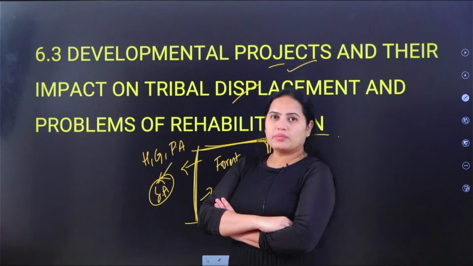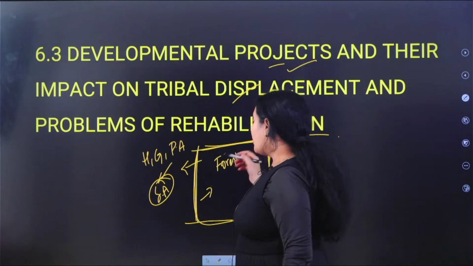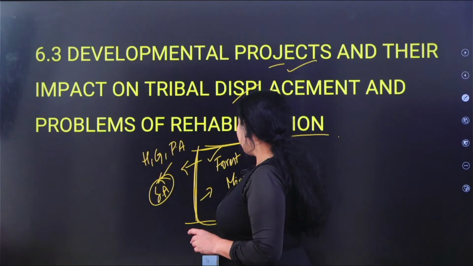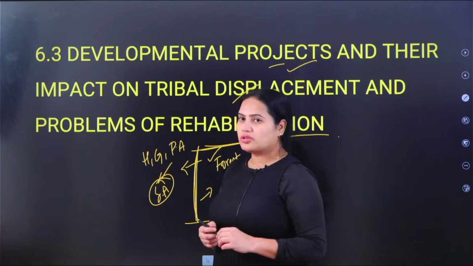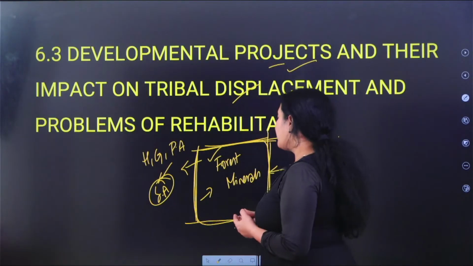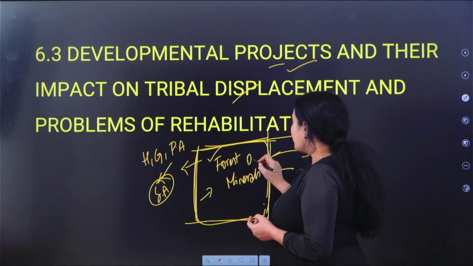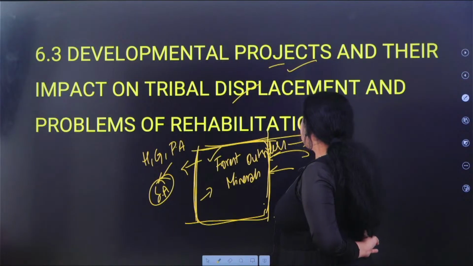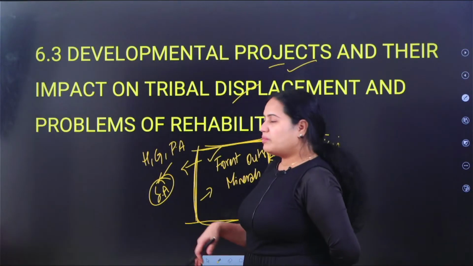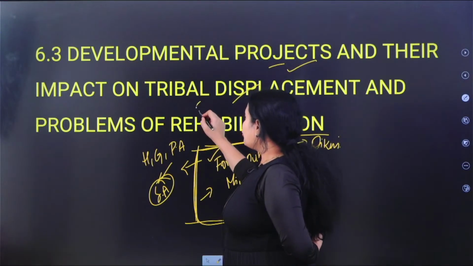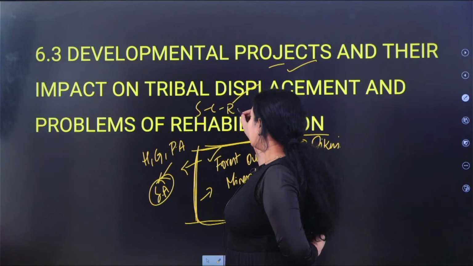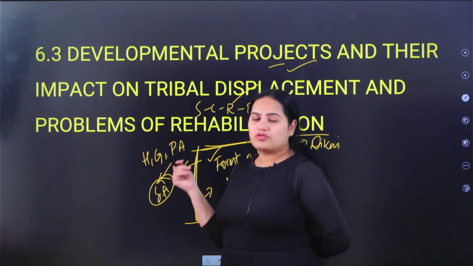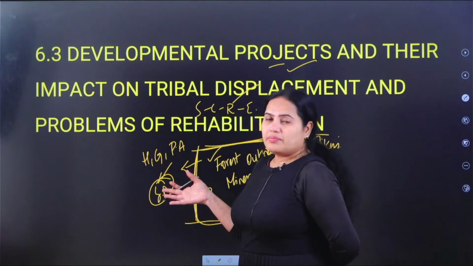Okay, इन सारे चीज़ों के बारे में उनको बहुत अच्छा से idea है, whatever is available in the forest. So imagine that if there are some minerals located here, and the government of India has given permission to the outsiders to do some mining activity, then what will happen? The outsiders will come into this society. Outsiders in the tribal language are called Dikus. When the Dikus enter, what will happen? That will become a threat to the existing socio-cultural, religious and economic situation. That is the reason they usually don't encourage the outsiders to come and settle into their system, because they are very vulnerable.